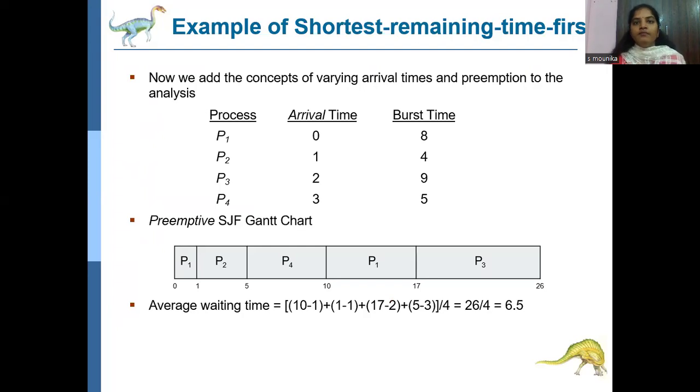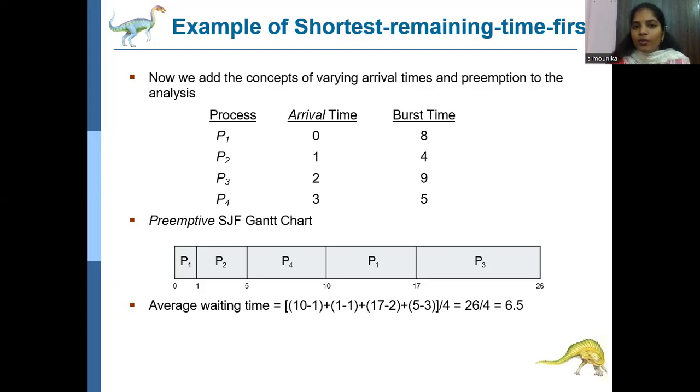Then next, shortest remaining time first, another type of SJF. This is the preemptive scheduling algorithm. SJF is the non-preemptive algorithm, shortest job first non-preemptive. And here we will discuss shortest remaining time first. Here we have processes P1, P2, P3, P4 with arrival times 0, 1, 2, 3 and burst times 8, 4, 9, 5. Arrival time means the time at which the process arrived at the job queue.